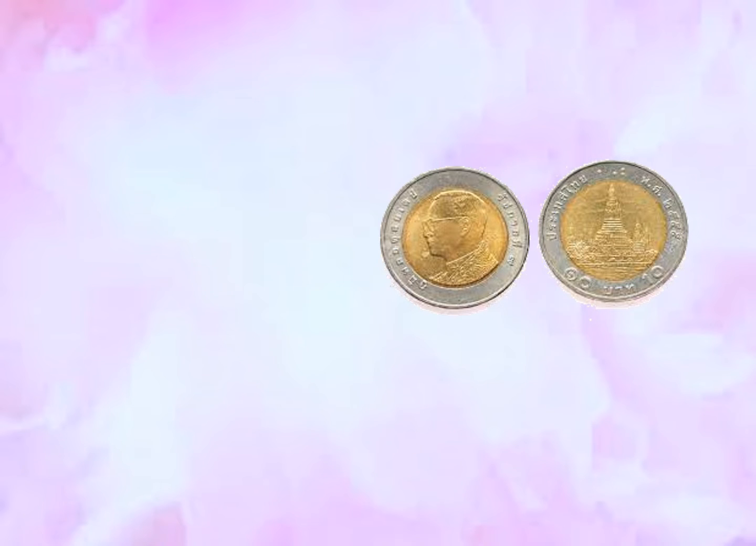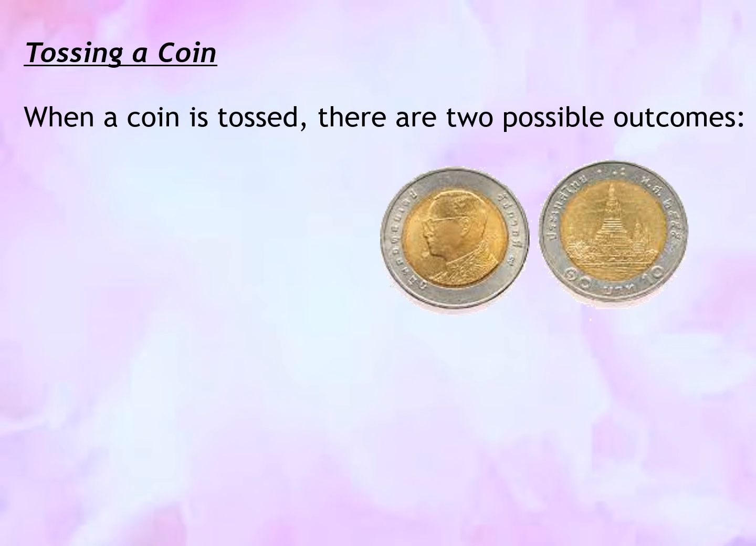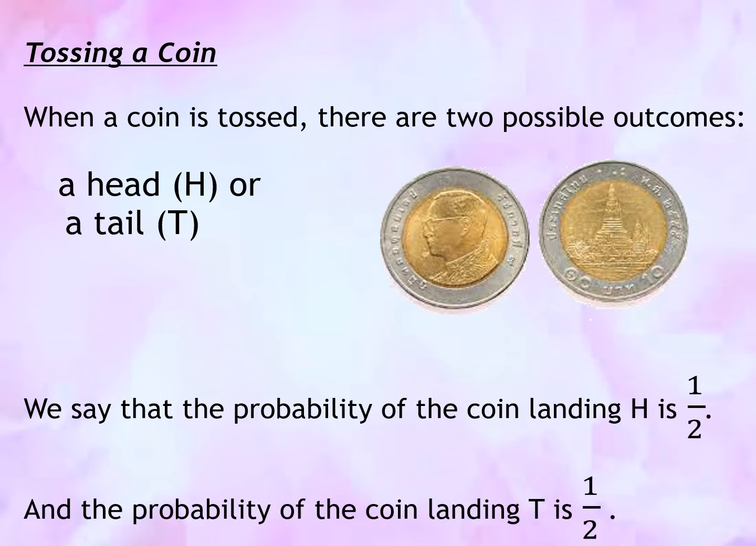So let us take tossing a coin. When a coin is tossed, there are two possible outcomes, a head or a tail. We say that the probability of the coin landing on a head is 1/2, because there is only one head over the total number of outcomes, which is two. And the probability of the coin landing on a tail is also 1/2, because we only have one tail and the total number of possible outcomes is 2.